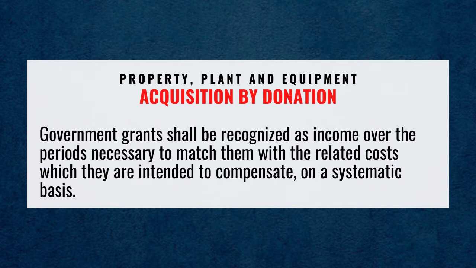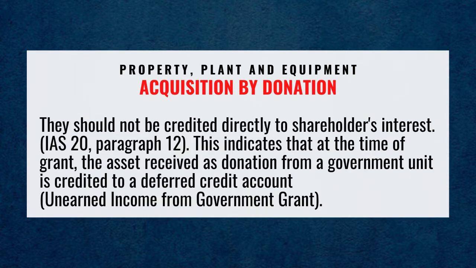Government grants shall be recognized as income over the periods necessary to match them with the related cost which they are intended to compensate on a systematic basis. They should not be credited directly to shareholders' interest. IAS number 20, paragraph number 12. This indicates that at the time of grant, the asset received as donation from a government unit is credited to a deferred credit account or an unearned income from government grant.